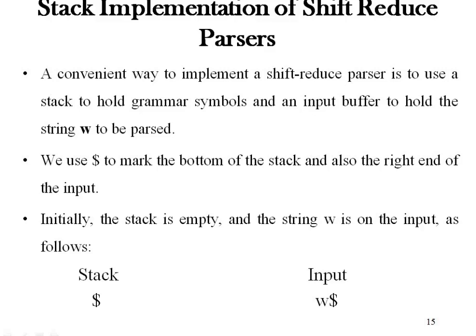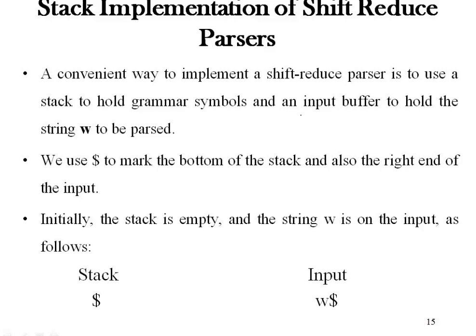We use a stack to hold the grammar symbols, and we use an input buffer which holds the input string. Initially the stack is marked with dollar, and the right side of the input buffer is also marked with dollar.